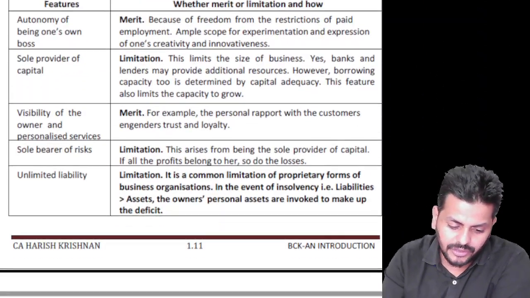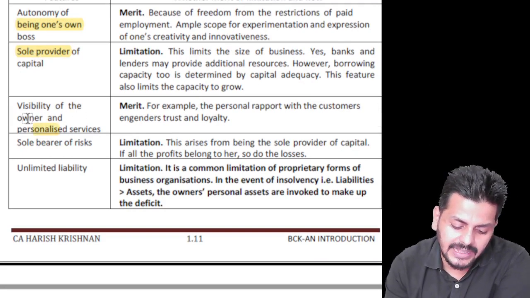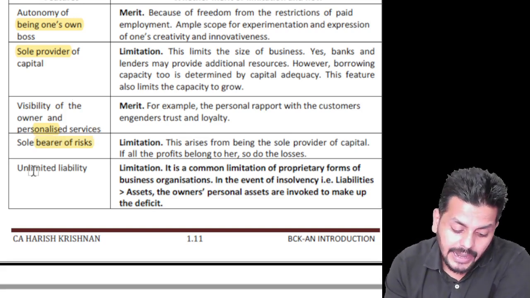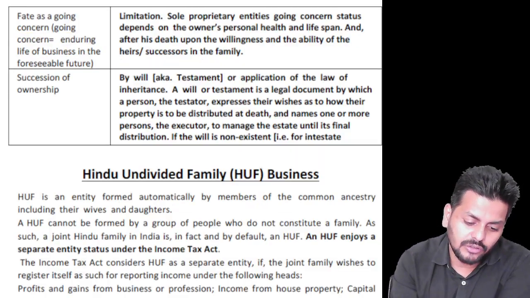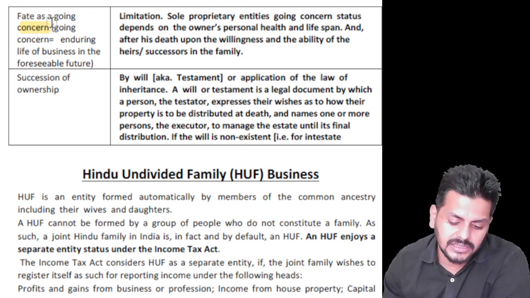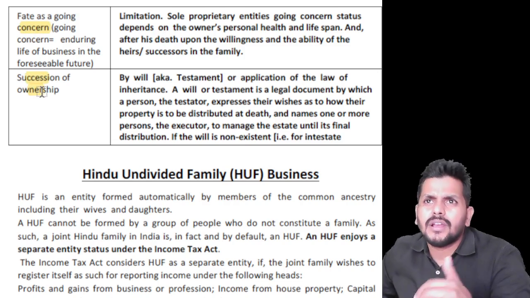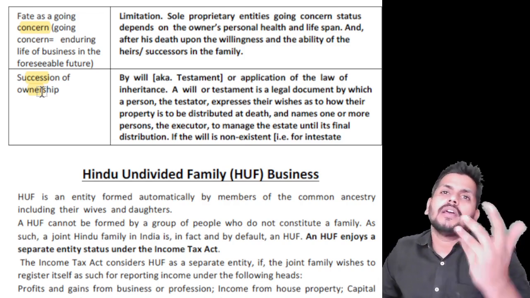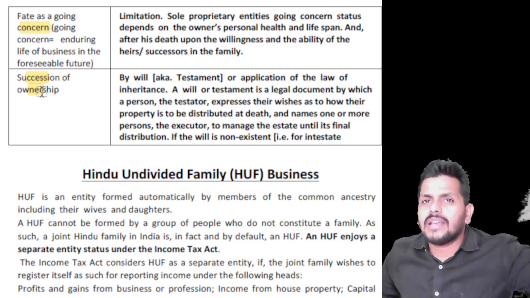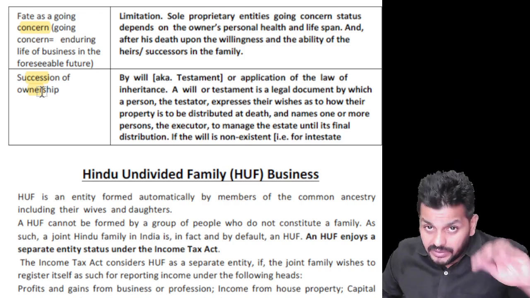Some merits and demerits of being your own boss: he is the sole provider of the capital, with visibility of the owner and personalized services. So you know who's the owner and what they're dealing with. He's the sole bearer of risk. That's a danger. And you have unlimited liability. If the sole proprietor dies, the entire story comes to an end. Fate of going concern: if the sole proprietor dies, there is no going concern. And succession of ownership: if the sole proprietor is interested that further generations carry on the business, then by a will or a testament, he has to appoint the legal heirs. Or in the will, it is written that after me, so and so person will be entitled to carry on the business.